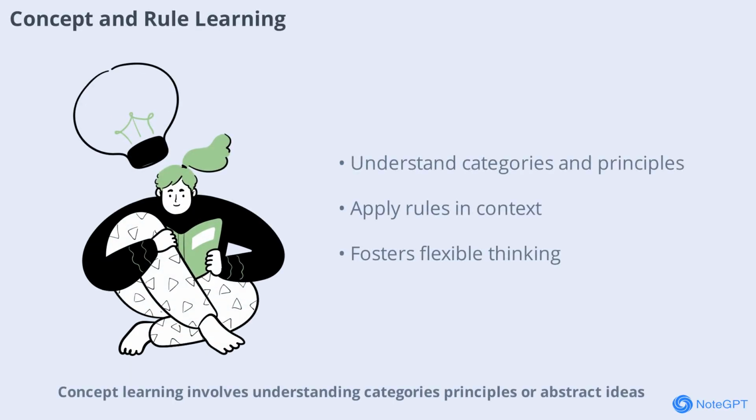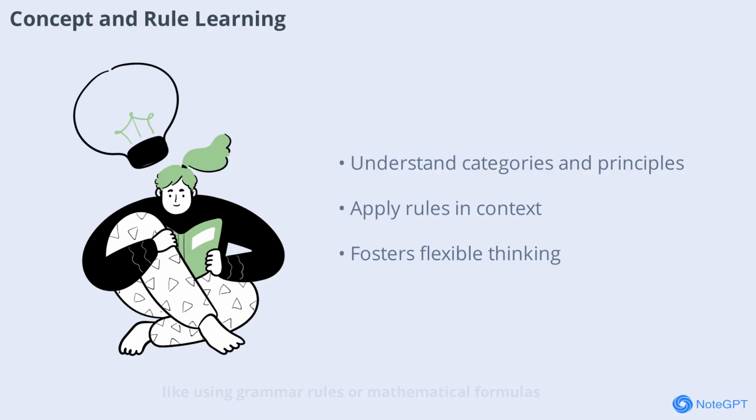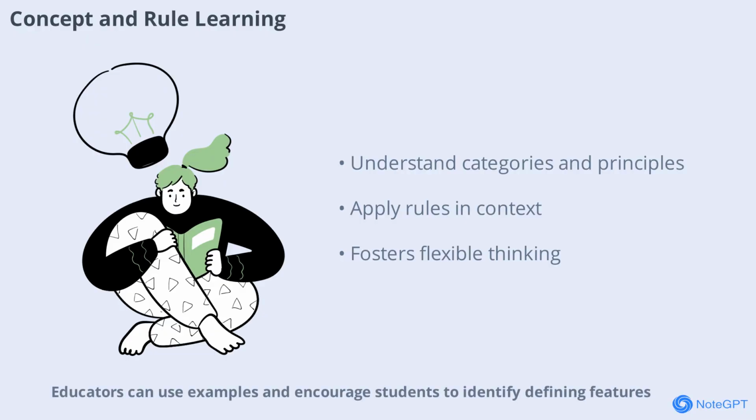Concept learning involves understanding categories, principles, or abstract ideas, moving beyond memorization to true comprehension. Learners group objects or ideas based on shared characteristics, such as recognizing that different animals are mammals or understanding the concept of democracy. Rule learning builds on this by combining concepts to form rules and applying them in various contexts, like using grammar rules or mathematical formulas. Educators can use examples and encourage students to identify defining features, while students create concept maps and practice applying rules to new situations. These levels foster deeper understanding and flexible thinking.